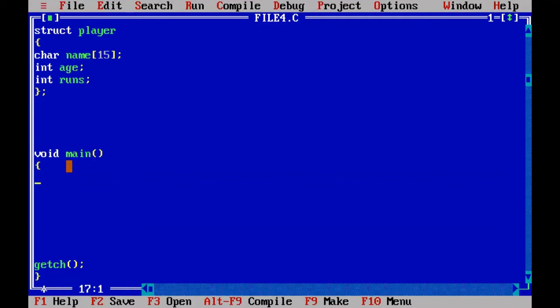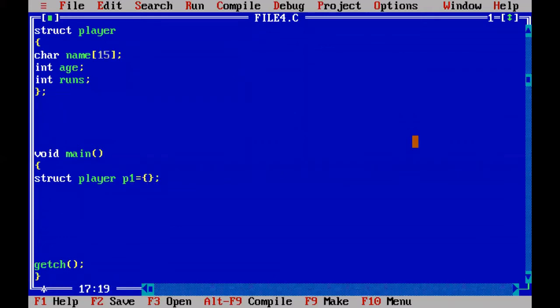So how to create a structure variable? Again use the keyword struct. Struct followed by which type of structure variable you are going to create, player type. So struct space the name of the structure player, and the variable is p1, player 1, and player 1 will have the data in between opening and closing braces.